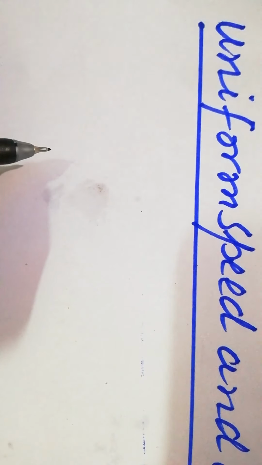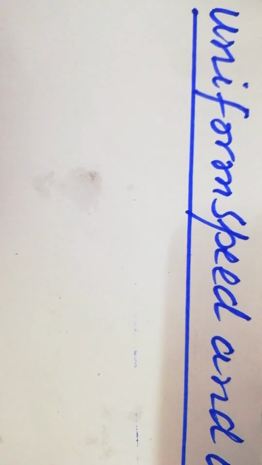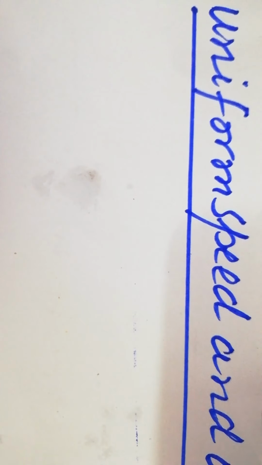And what is distance? The real path, or length between 2 points, is named as distance. And what is velocity? The displacement per unit time is named as velocity. It is a vector quantity, and displacement is the shortest distance between 2 points. It is termed as displacement.